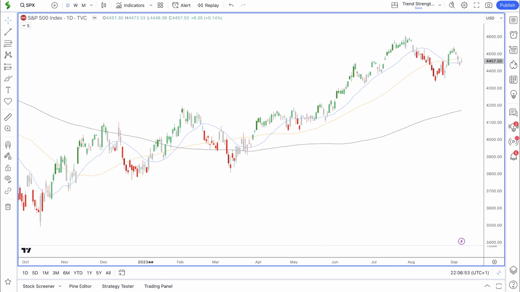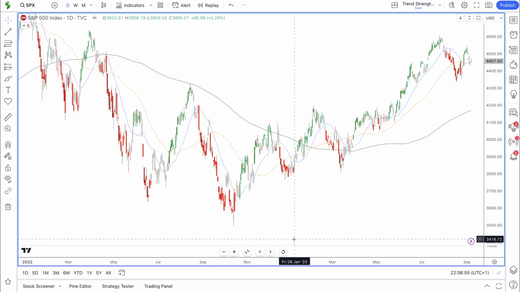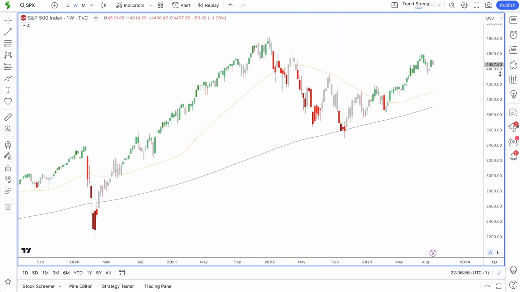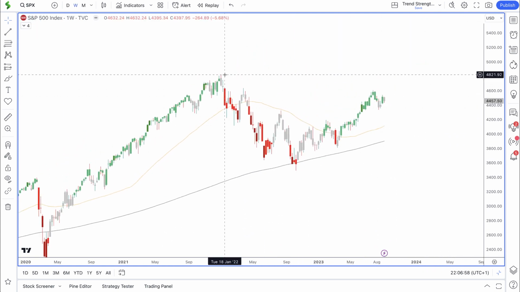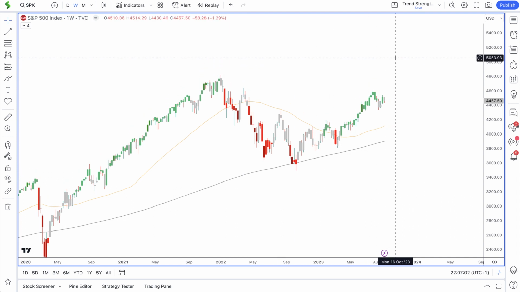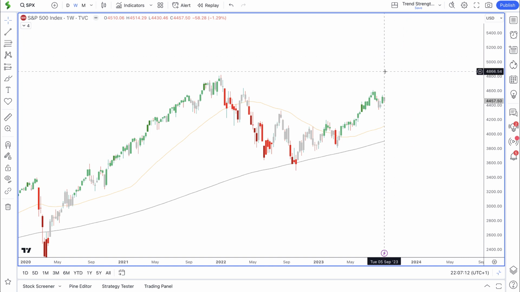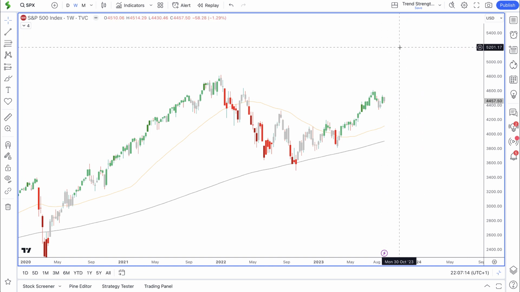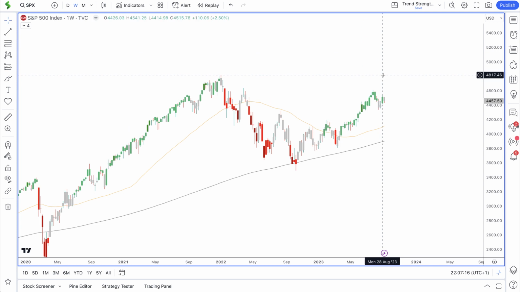Let's go to the weekly time frame. If price is able to break above this consolidation high, what we need to see then is a move up above this area, a pullback, and then a breakout above a previous high, just to confirm a continuation of the bull trend. Because if price does break above this level, it could turn out to be a fake breakout, which catches a lot of investors out.